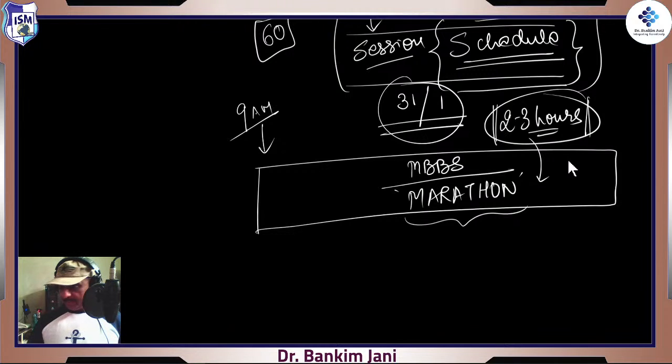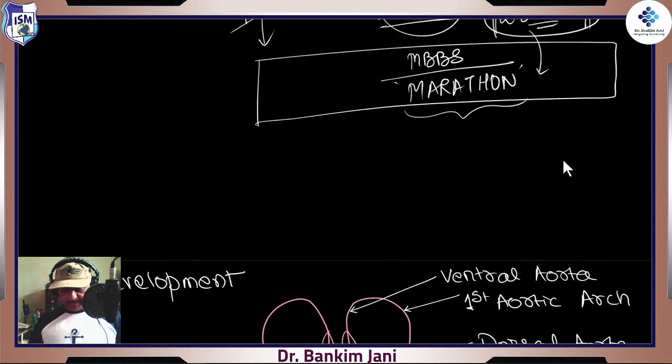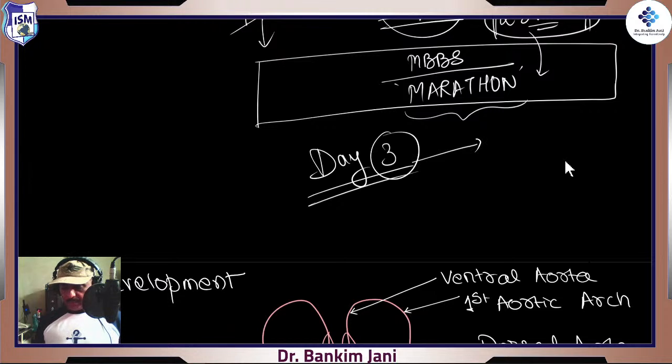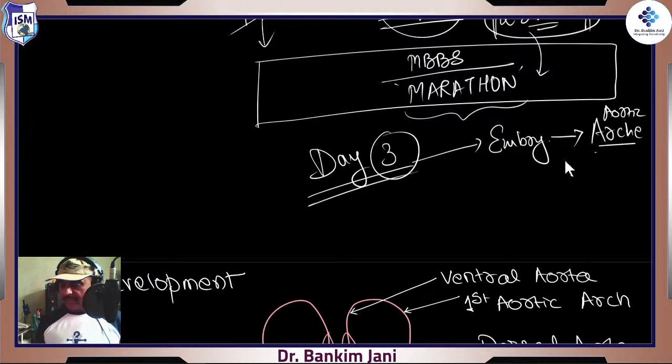Okay, all right. So today we'll be discussing two things. That's our day 3. One, we'll be diving a bit deep into the embryology part, especially those arches. Yesterday, for those aortic arches, we just touched it.